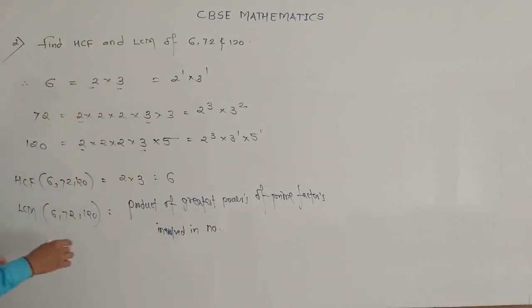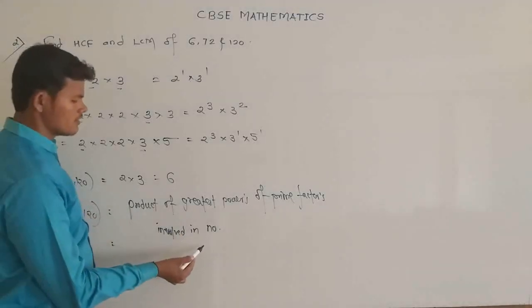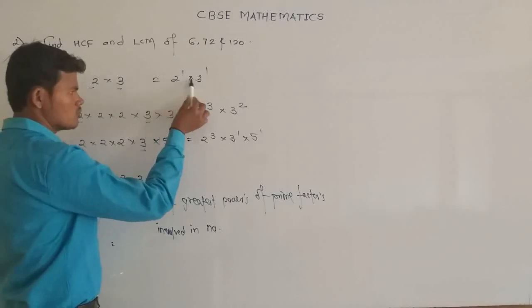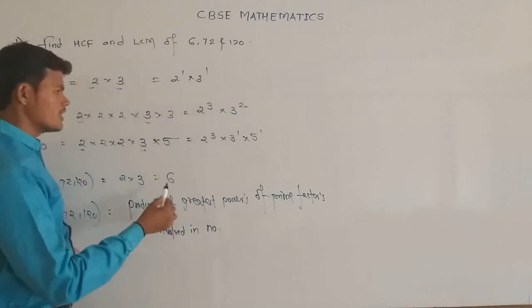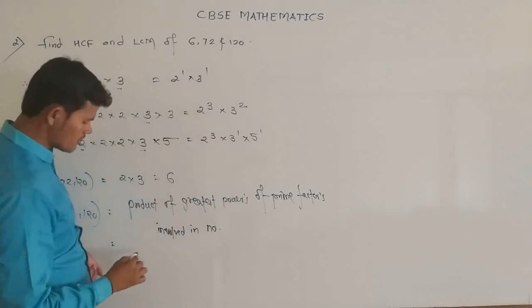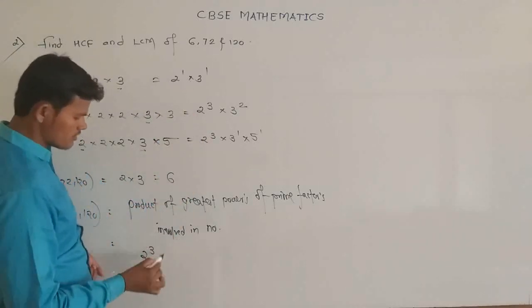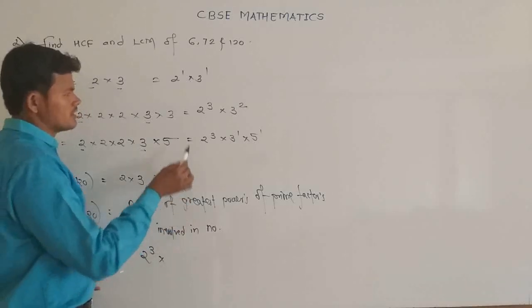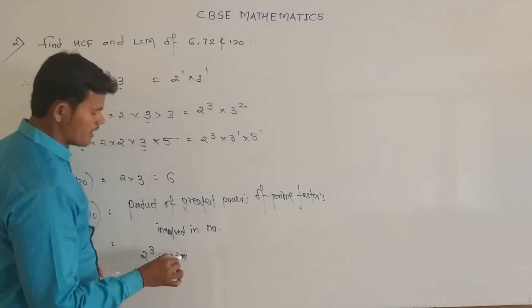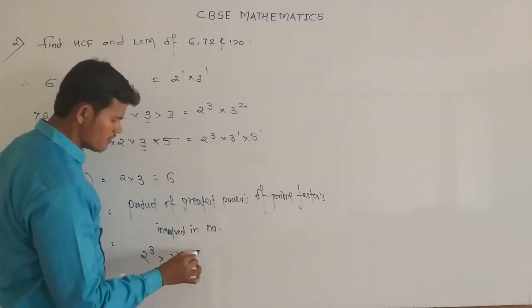Product of greatest powers of prime factors involved in the numbers. So here the prime factors are 2, 3 and 5. Write down the greatest power. The greatest power of 2 is 3, that is 2 raised to 3. Now the greatest power of 3 is 3 raised to 2, and the greatest power of 5 is only 5 raised to 1.